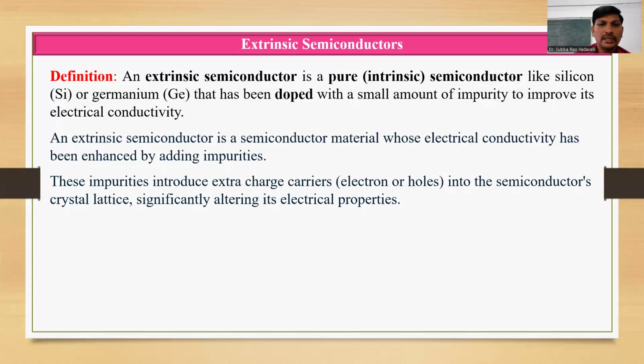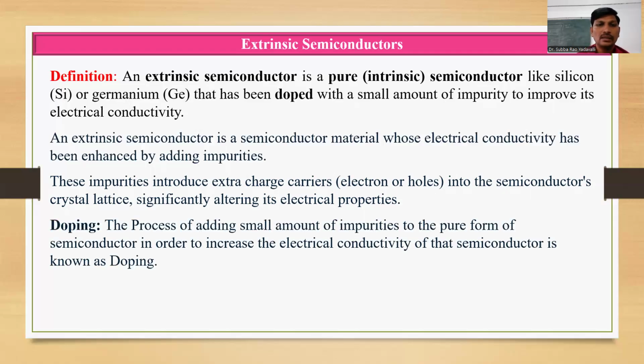Now, the impurities provide extra holes or electrons to conduct the electricity. And what is doping? Doping is the process of adding a small amount of impurities to the pure form of the semiconductor in order to increase the electrical conductivity. So this process is called doping.